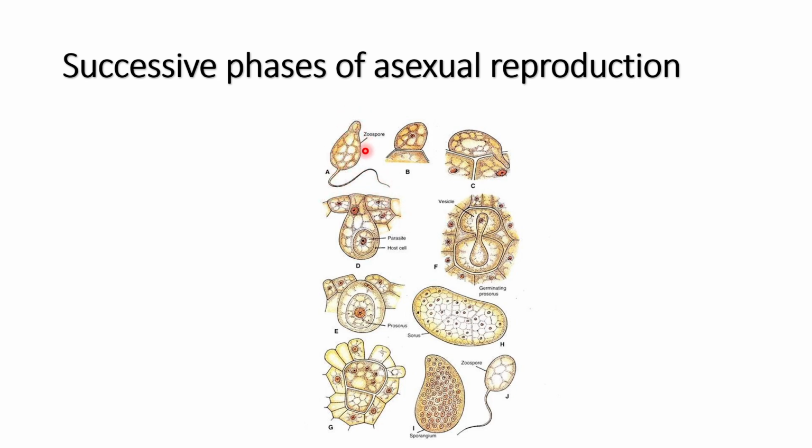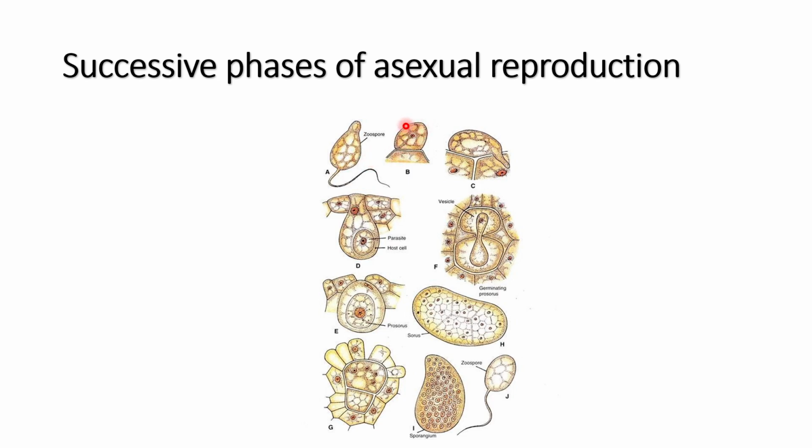It is a unicellular and naked kind of structure, and the flagellum is of whiplash kind. There is no mastigonemes over the surface of this flagellum. Now, this zoospore will infect the host cell. It mainly enters inside the host epidermis. So, at the time of infection, this zoospore withdraws its flagella.